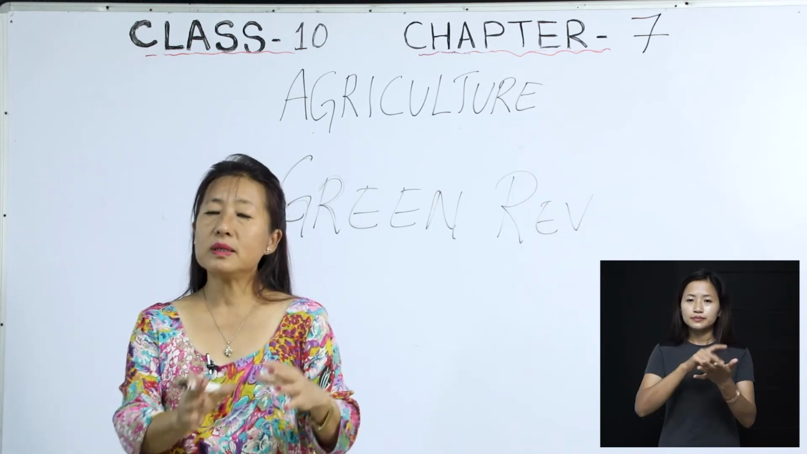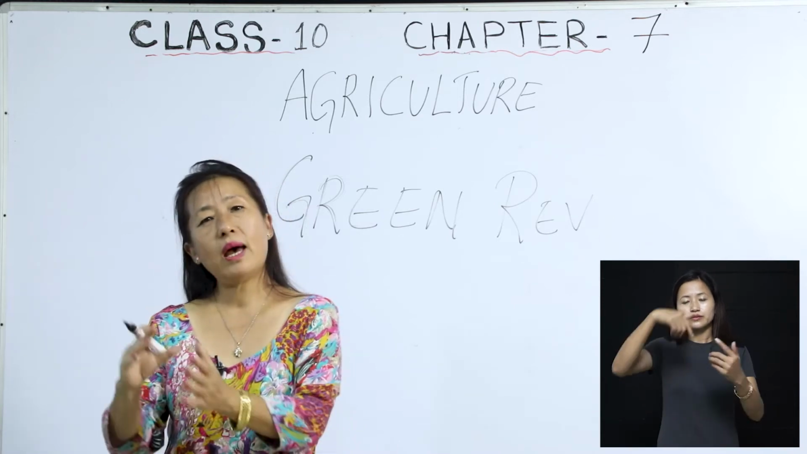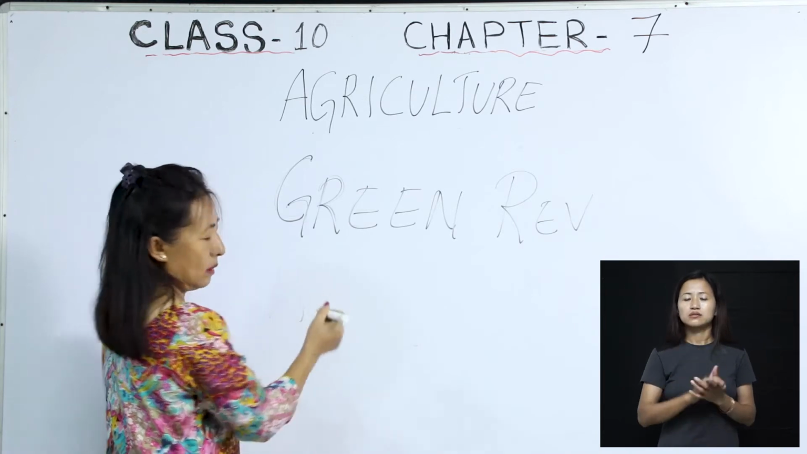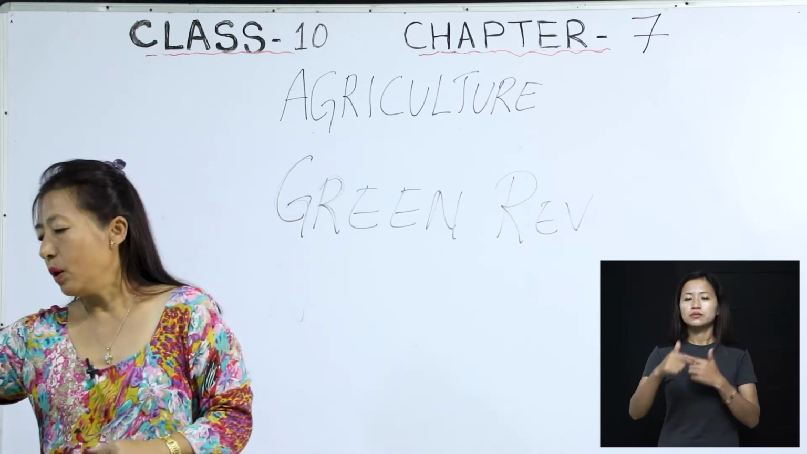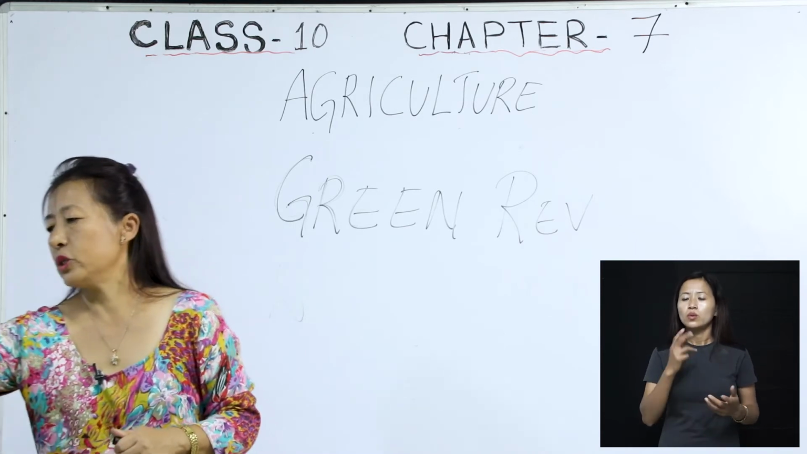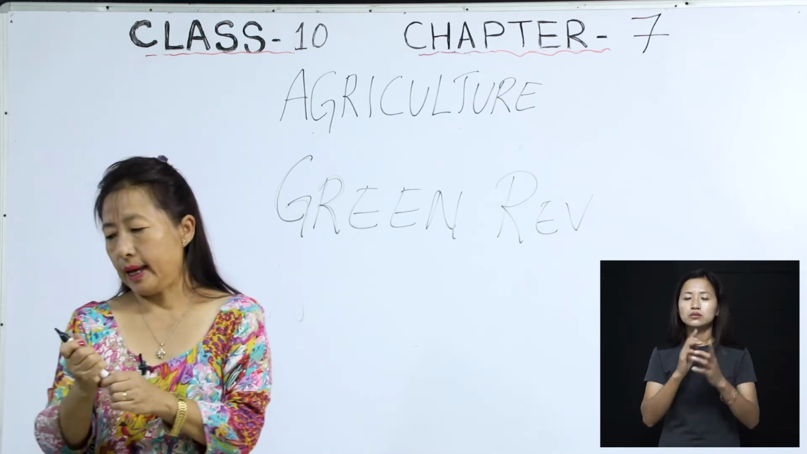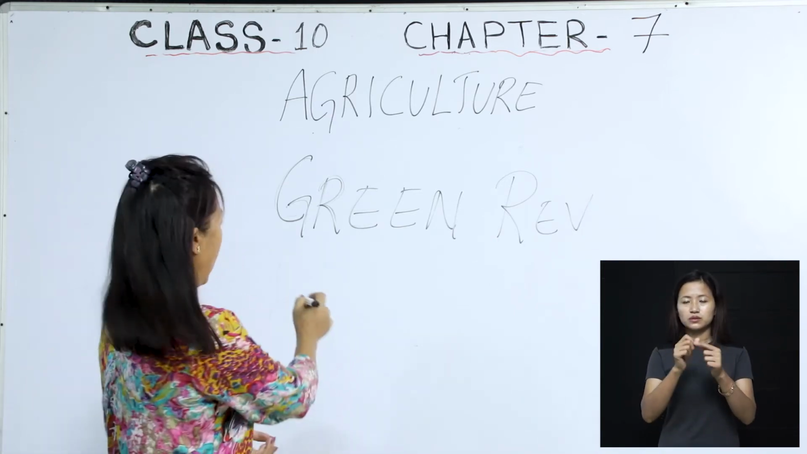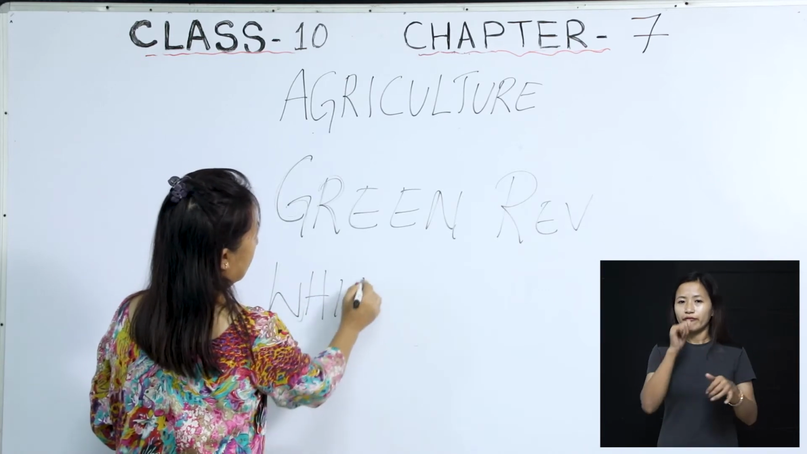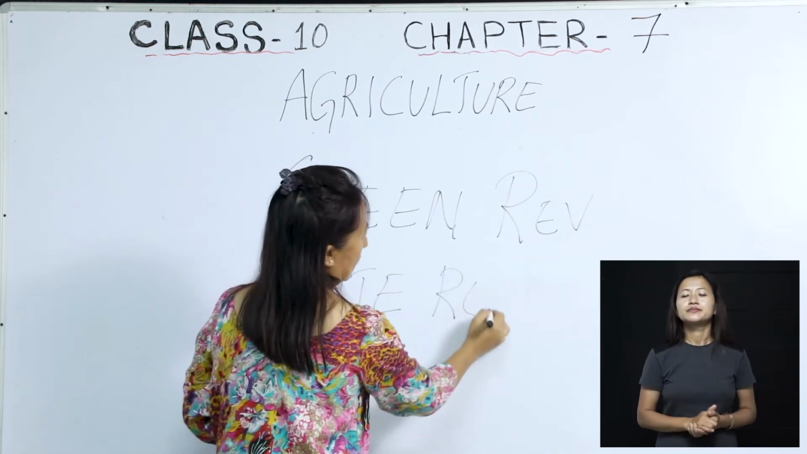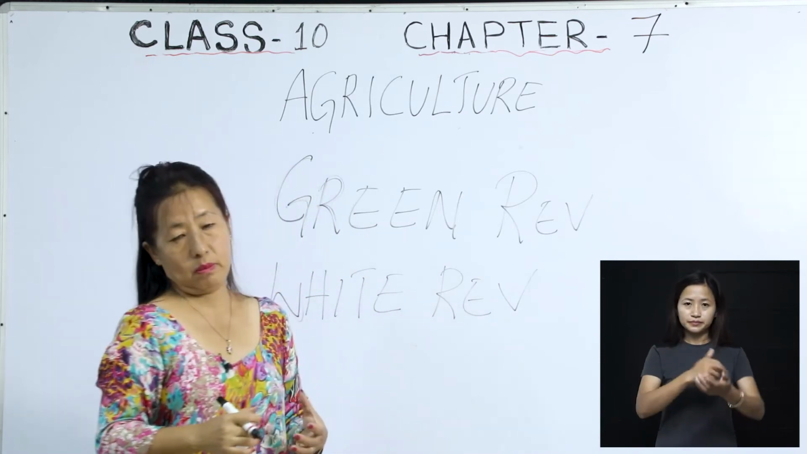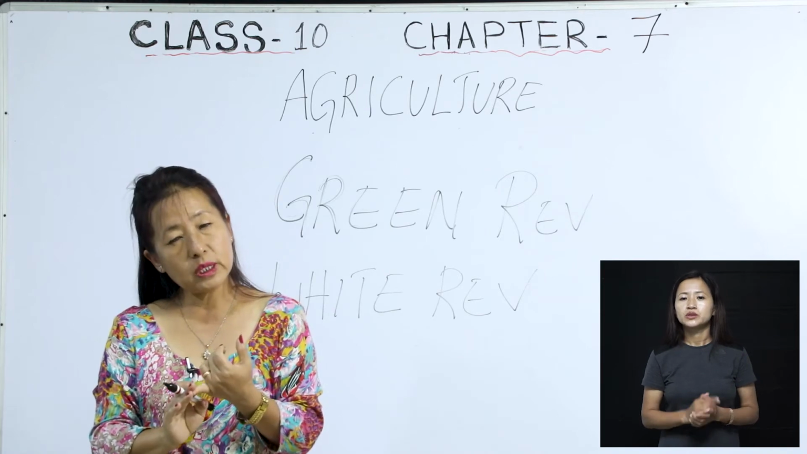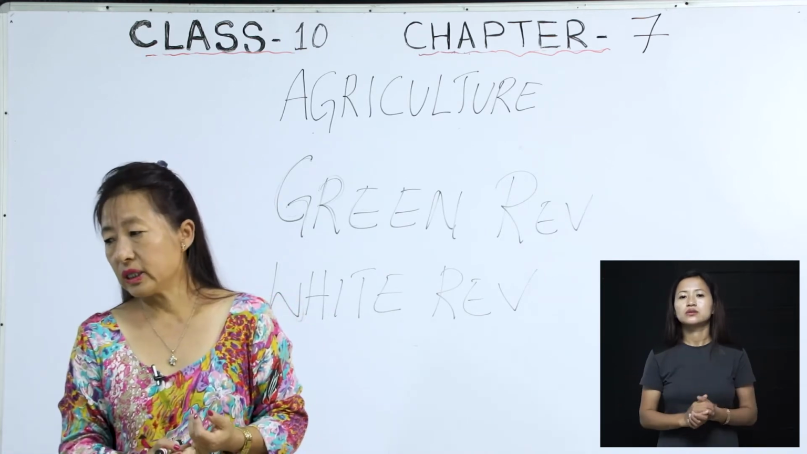Then apart from this Green Revolution, we also have another one which is there in your textbook. It is called the White Revolution. When we talk about the White Revolution, it can also be called Operation Flood. So please remember the names, because questions may be twisted. White Revolution is also called Operation Flood.